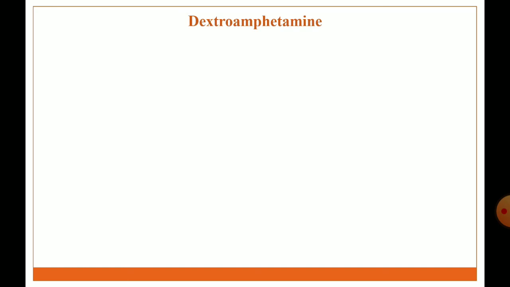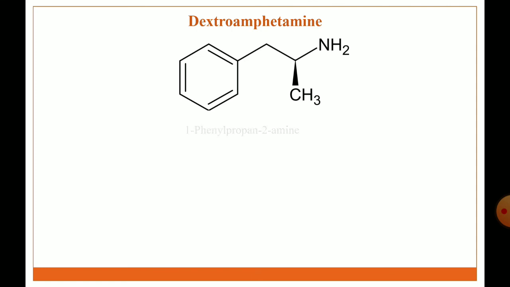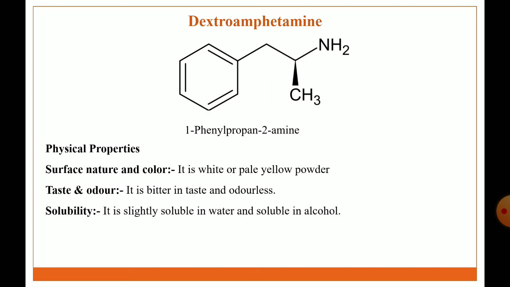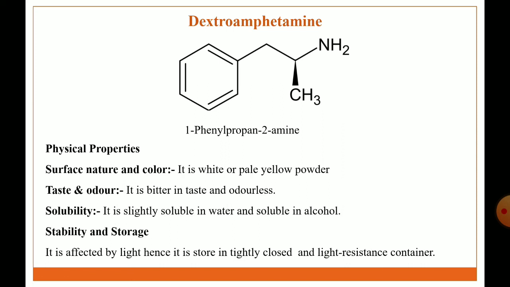The next analeptic agent is dextroamphetamine. This is the structure of dextroamphetamine. IUPAC name: 1-phenylpropan-2-amine. Physical properties: it is a white or pale yellow powder. Taste and odor: it is bitter in taste and odorless. Solubility: slightly soluble in water and soluble in alcohol. Stability and storage condition: it is affected by light, hence it is stored in a tightly closed, light resistant container.